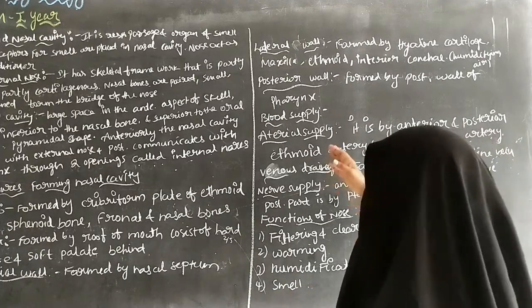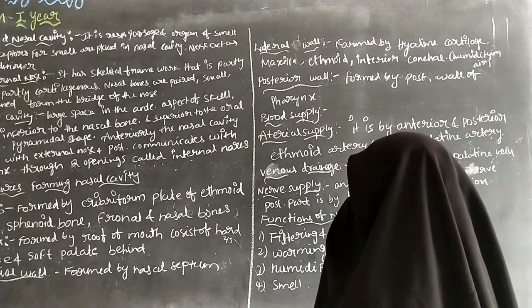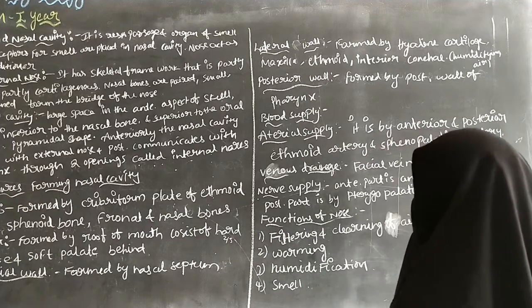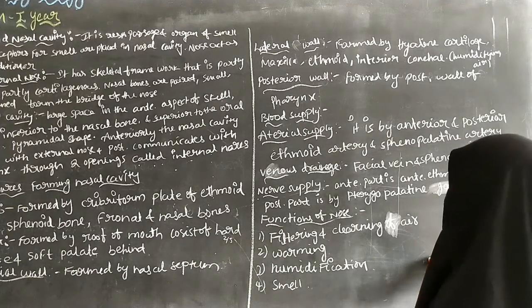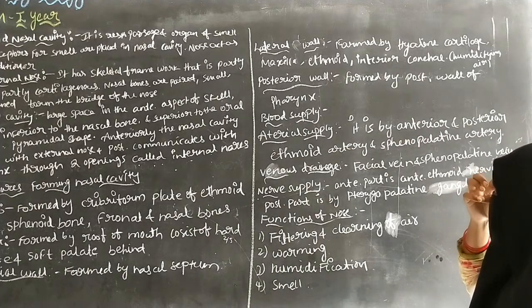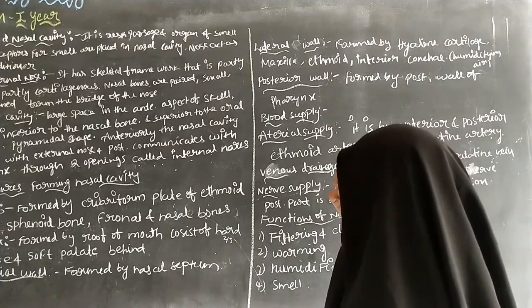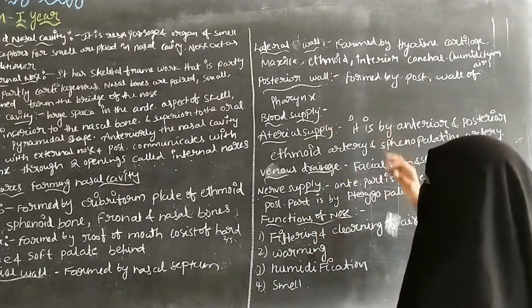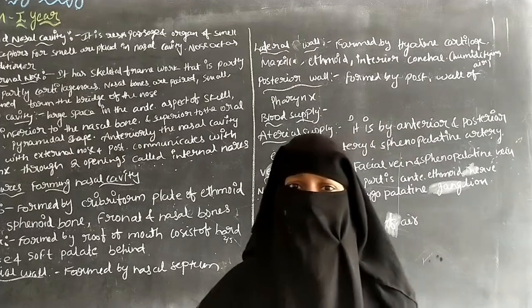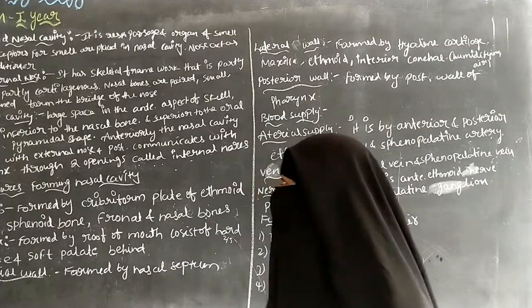And the next one is the posterior wall. The posterior wall is formed by the posterior wall of the pharynx.